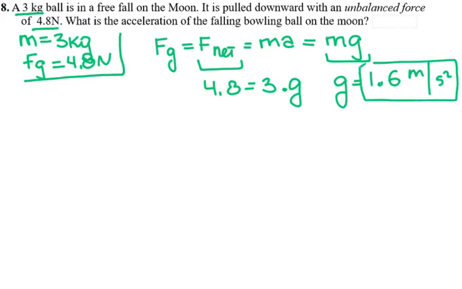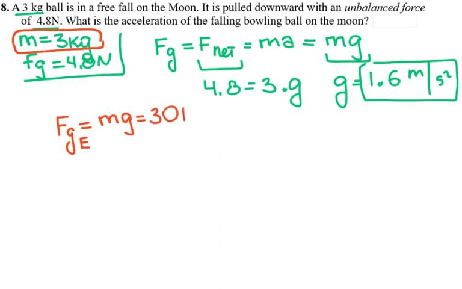Also, this is a good part to always remember, and it's one of the conceptual videos. The mass of the object does not change when you take it to different planets. So the force of gravity acting on Earth, so I'm going to write E for Earth, is mg. Acceleration due to gravity on Earth is 10, so the force of gravity on Earth would be 30 newtons.